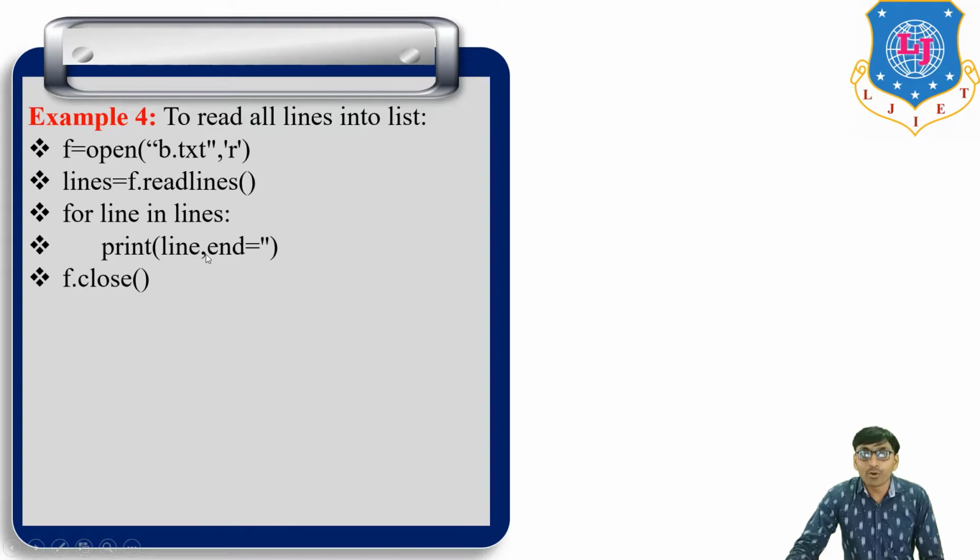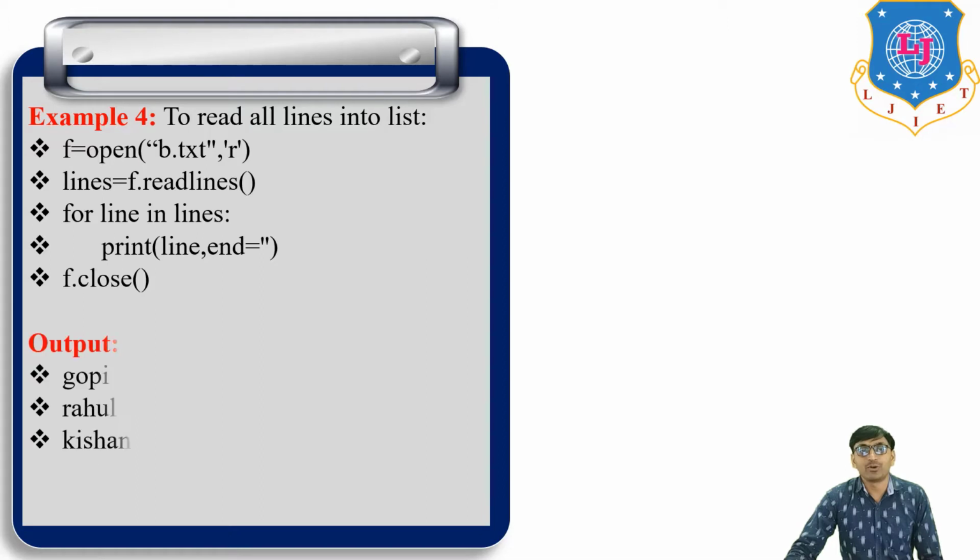This for loop continues for every line present in the lines list, first line, second line, third line and so on, and prints them one by one.